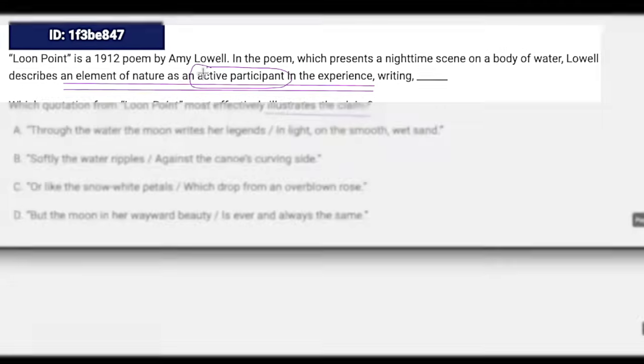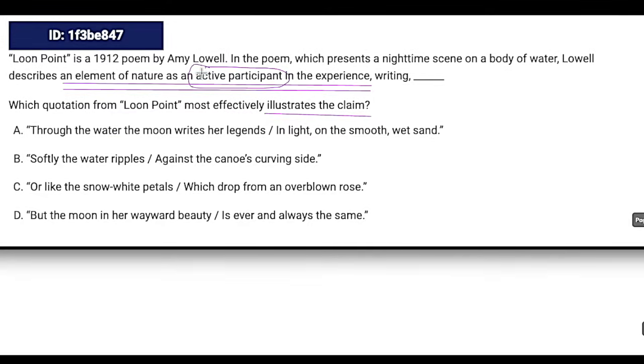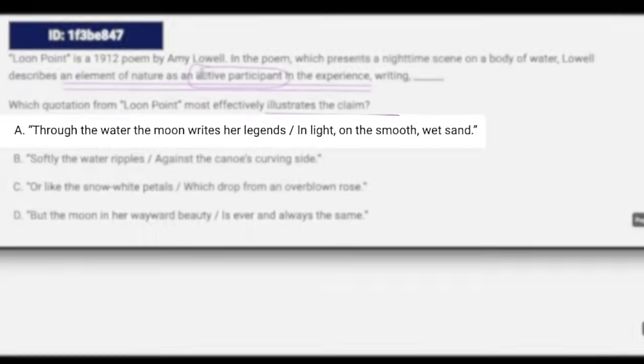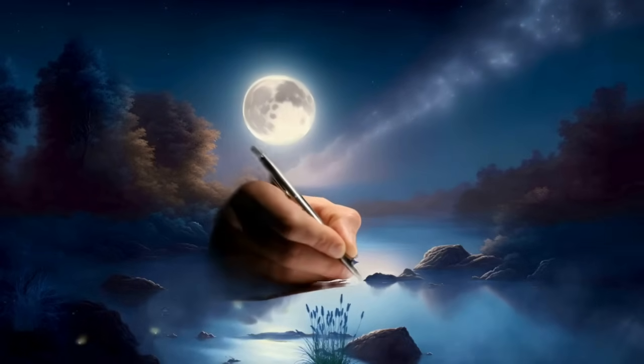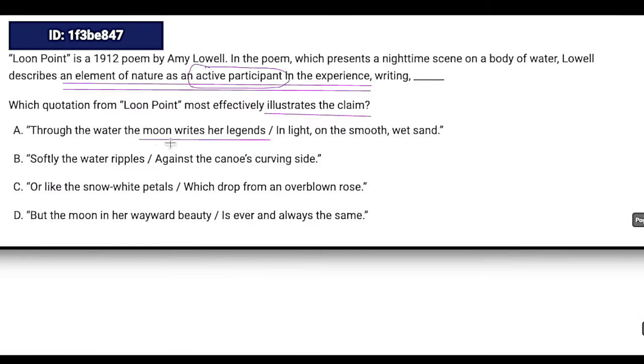Let's look through our answers and start eliminating, knowing what we're looking for. Through the water, the moon writes her legends in light on the smooth, wet sand. So right off the bat, the moon writing legends? That sounds pretty wild. Can you imagine a moon writing legends? Or is that more something that a human would do? We're personifying the moon for sure, and it sounds like she's being pretty active in the experience. I mean, it's also giving the moon a gender, so that feels pretty dang active. Let's just go through and eliminate our other answers to be safe.